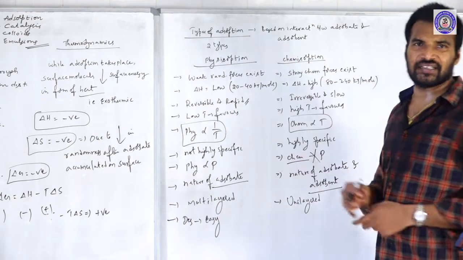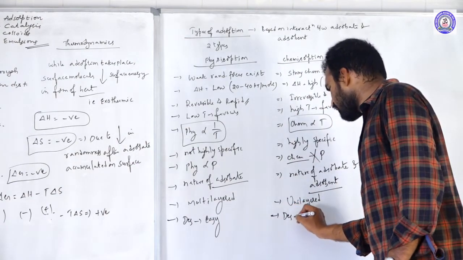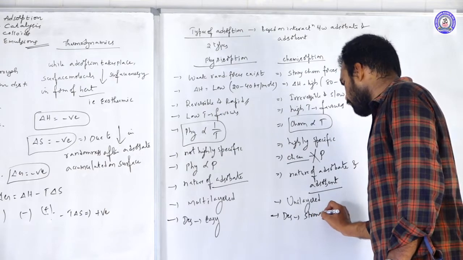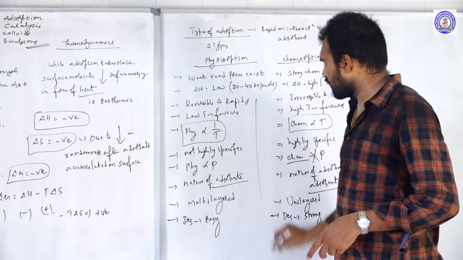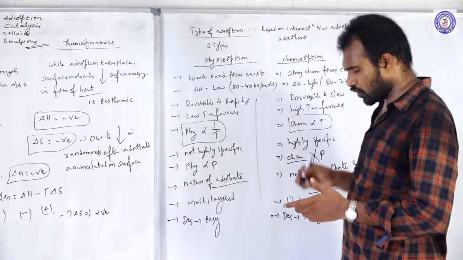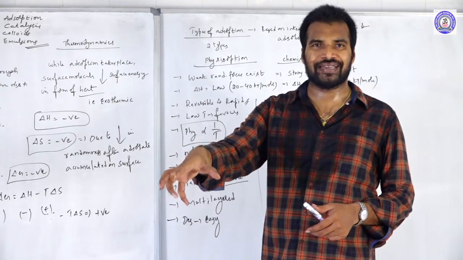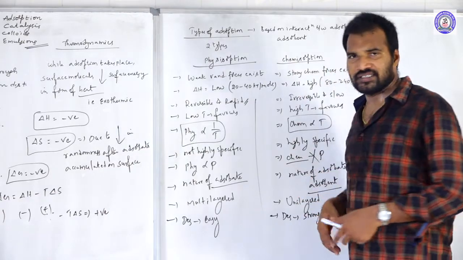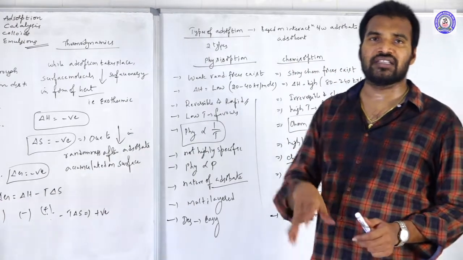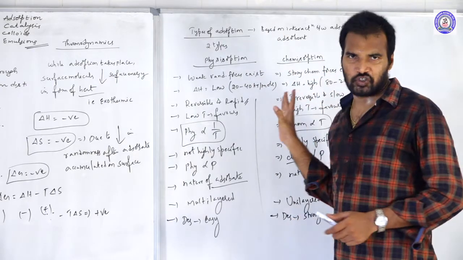We can easily separate the adsorbate from the adsorbent. But in chemisorption desorption is tough. So these are the differences between physisorption and chemisorption. The best example for physisorption is adsorption of hydrogen on the surface of charcoal, and chemisorption is adsorption of the same hydrogen on the surface of nickel.